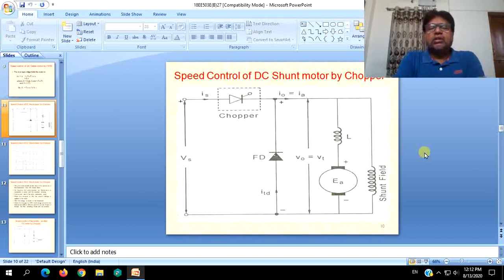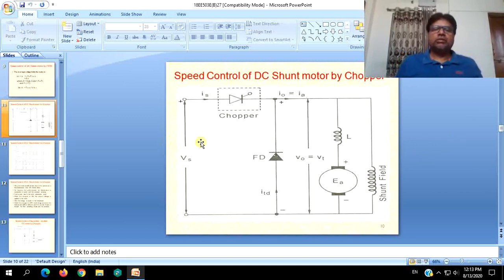So that is all regarding the speed control of DC series motors by choppers, where we have mainly discussed the class A chopper or step down chopper. Now we will try to apply the same for the next case, that is our DC shunt motor.